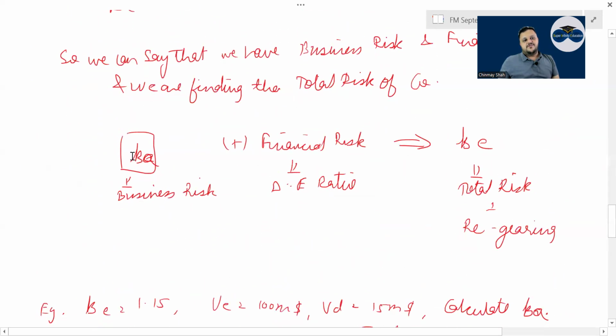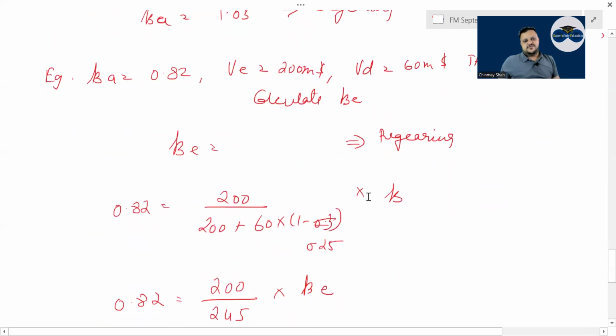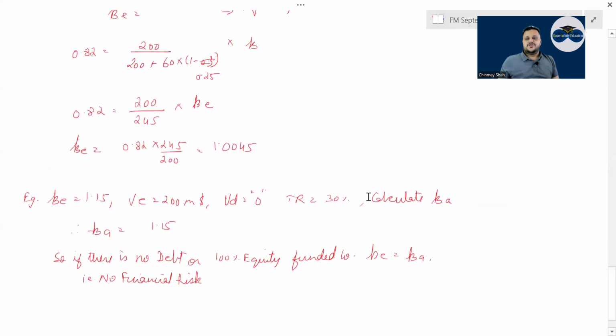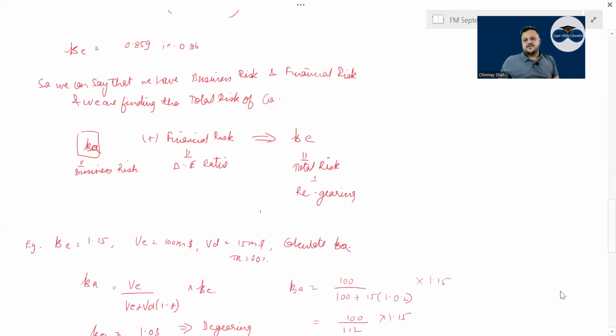Then we found out how to do re-gearing. Beta asset or business risk is given, you add the financial risk, right? Beta asset is the business risk of the company, or the volatility of the assets, right? Then we did gearing, de-gearing, re-gearing. If you are okay with de-gearing and re-gearing, then you can come to this part.